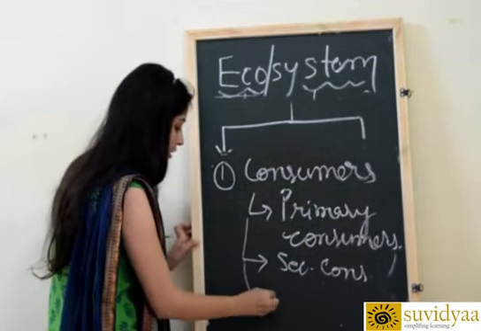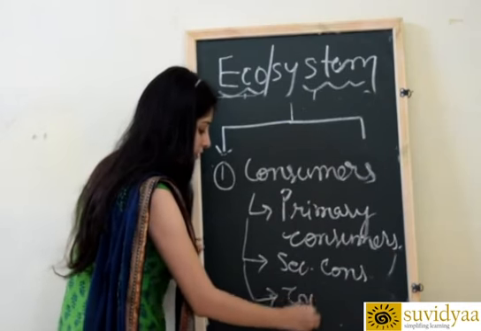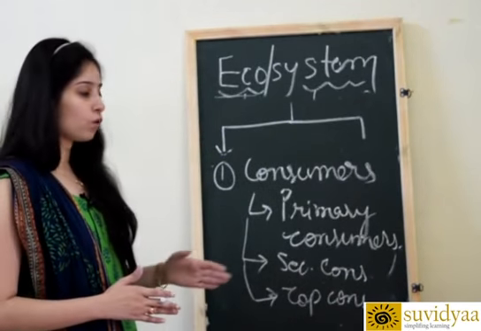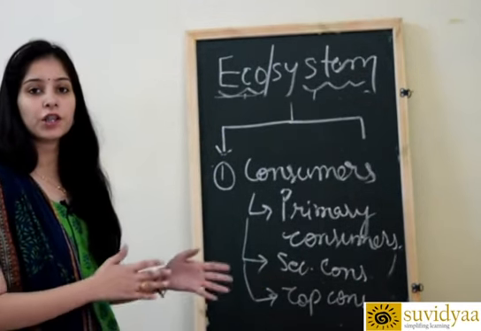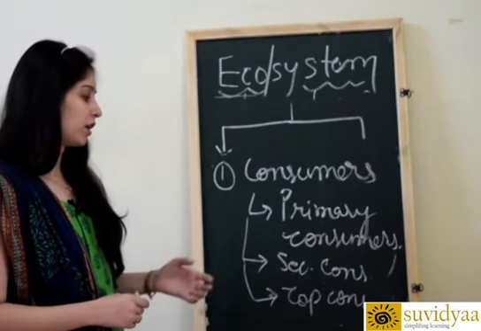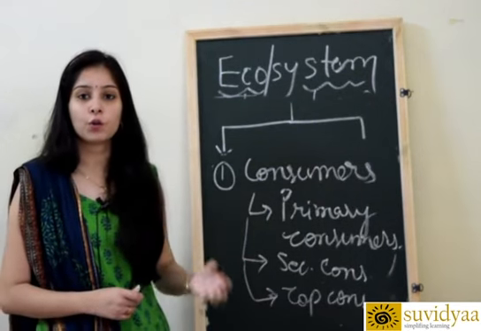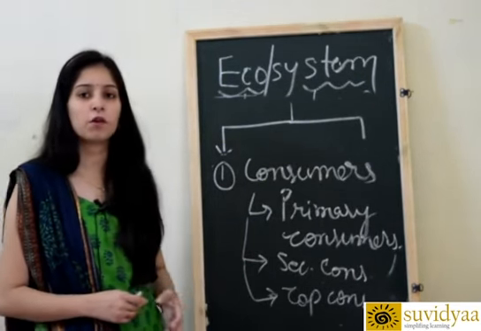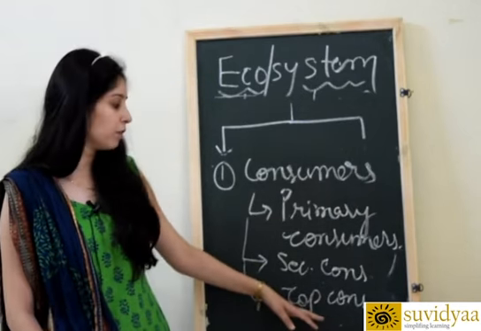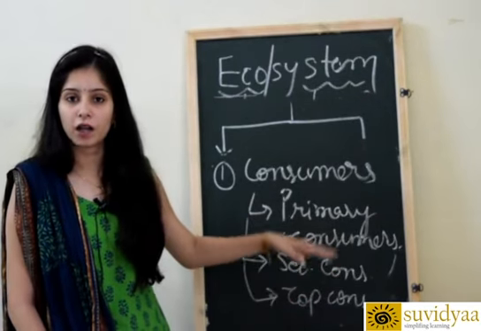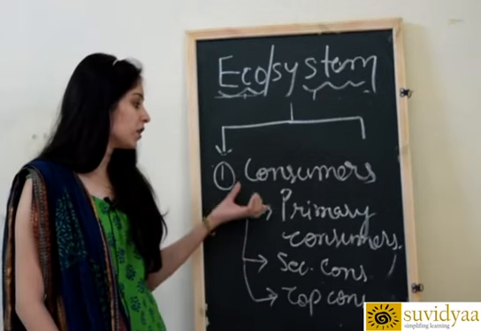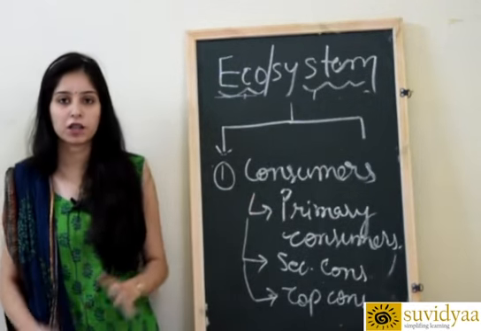And third is called top consumers. Top consumers are also called omnivorous animals, which eat both plants as well as animals to fulfill their food habit. For example, human beings, cockroach, crow are all examples of top consumers. They eat both plants as well as animals, and these are called omnivorous animals. Secondary consumers are called carnivorous animals and primary consumers are called herbivorous animals. So we can say that these can be divided into three types.